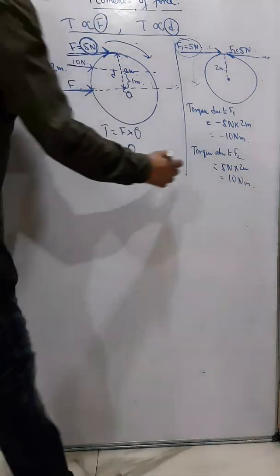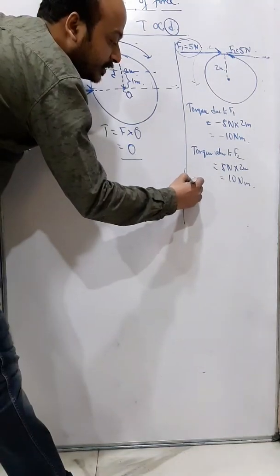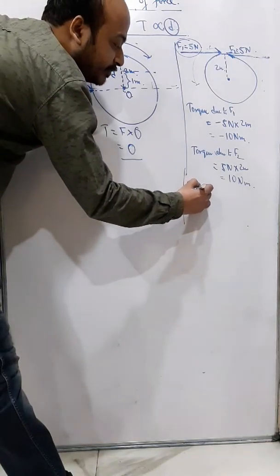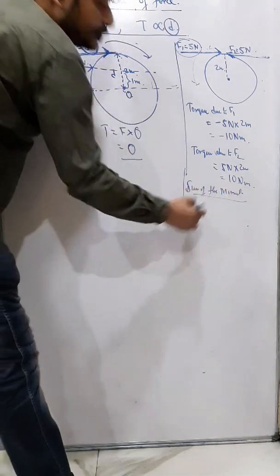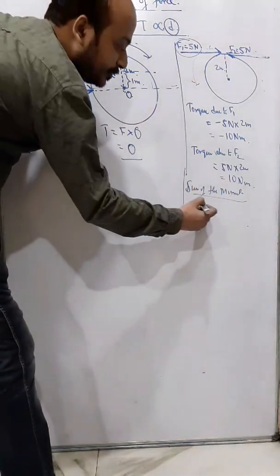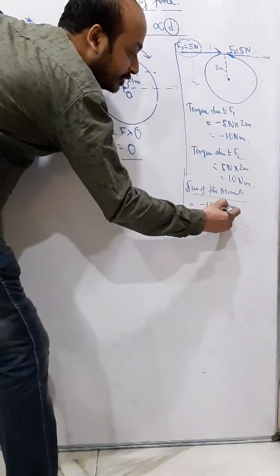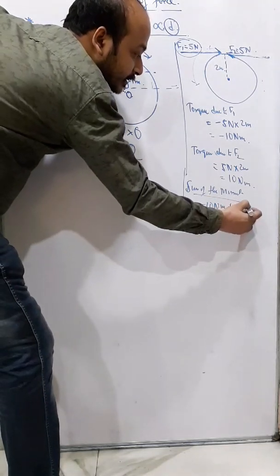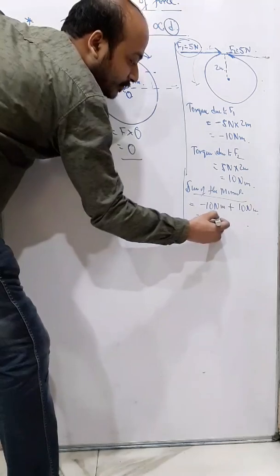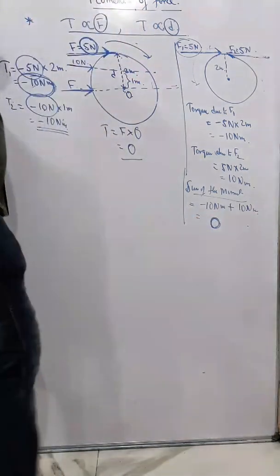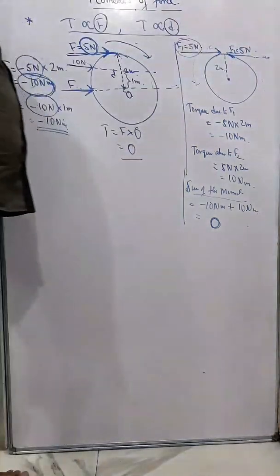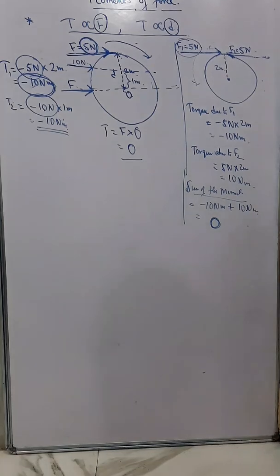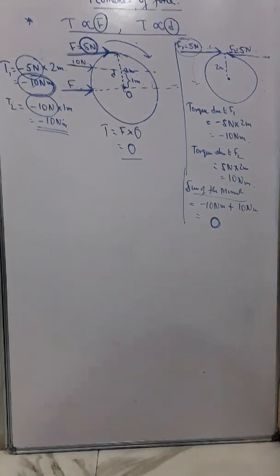Now what will be the resultant moment, or we can say the sum of the moments? The sum of the moments will be minus 10 Newton meter plus 10 Newton meter, and what do I get? I get 0. So that means the body will not rotate. Understand? So the body will not rotate.